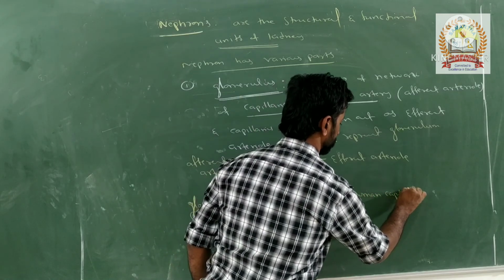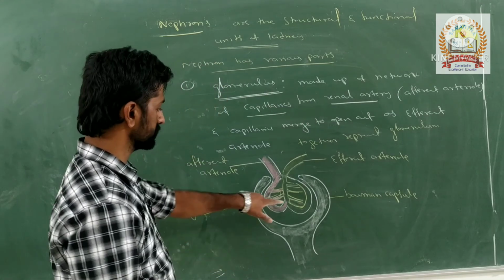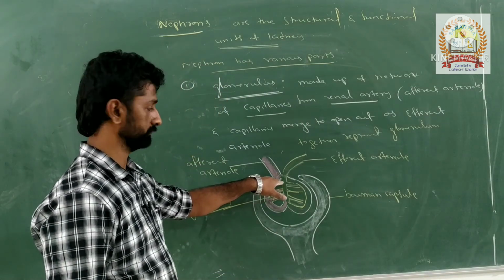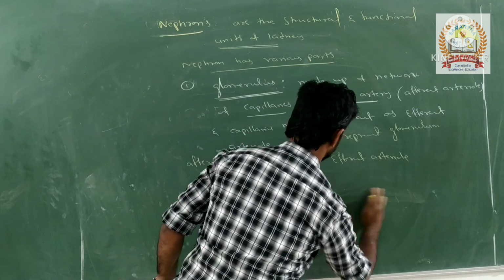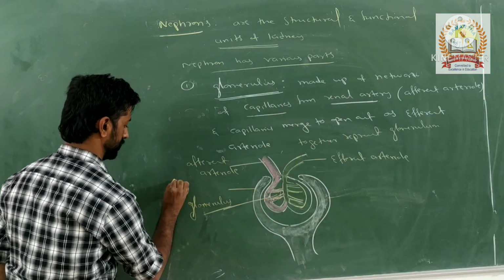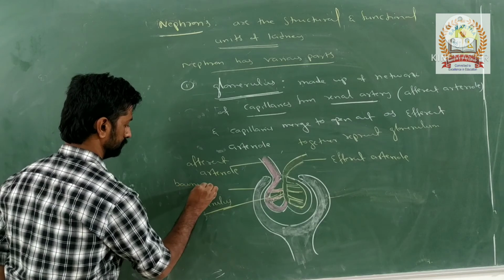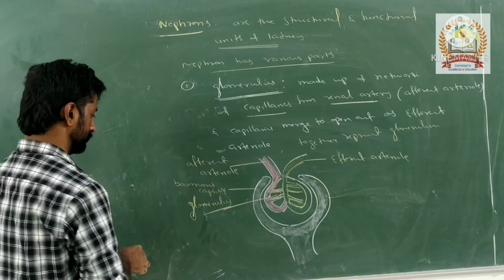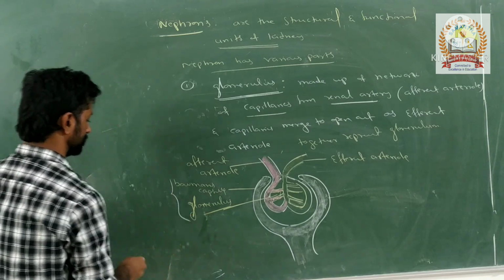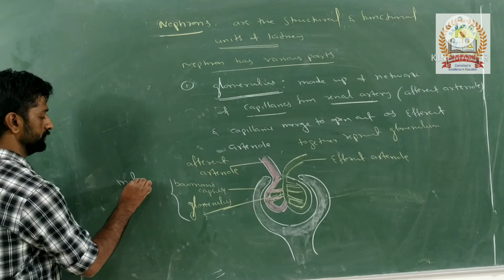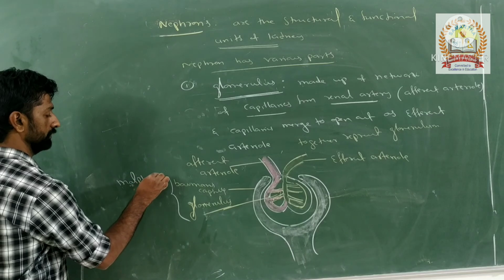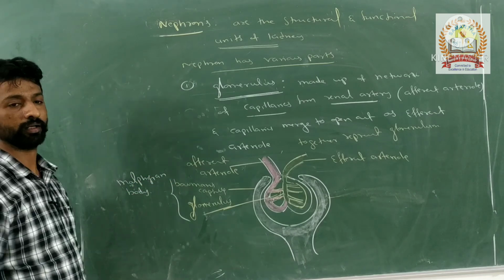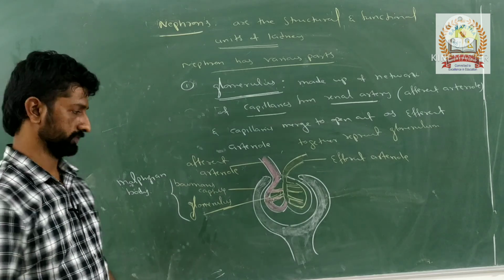Bowman's capsule along with the glomerulus together is called the Malpighian body or renal corpuscle.